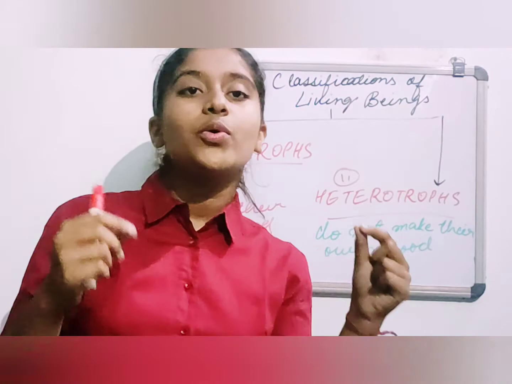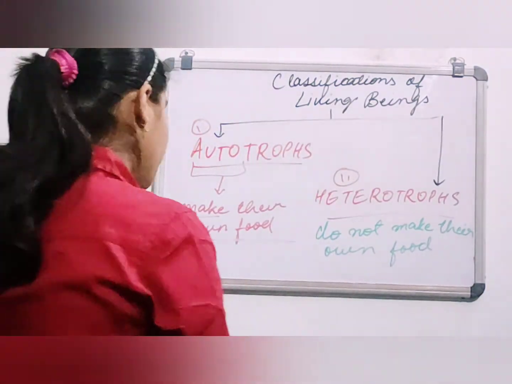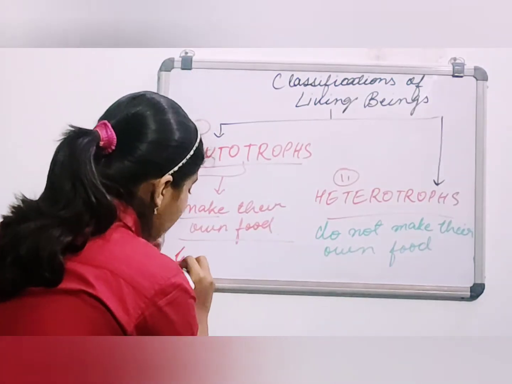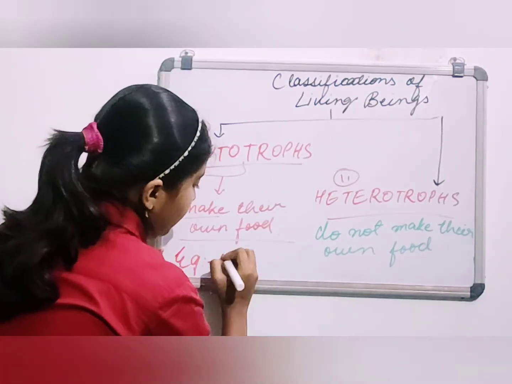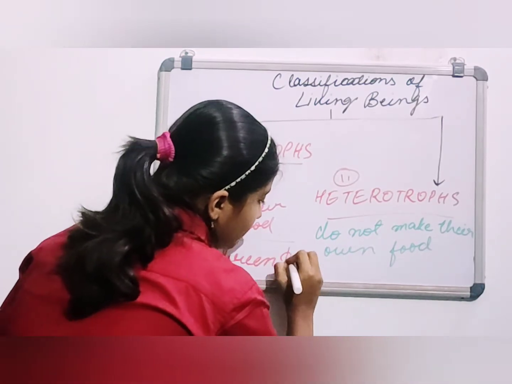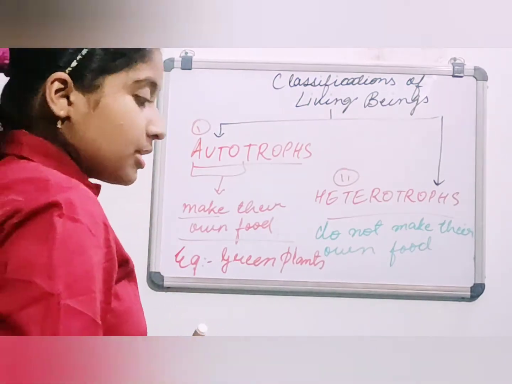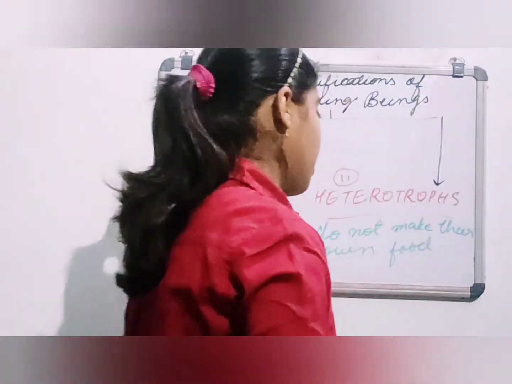They are making their own food. They are preparing their rice. So in autotrophs, the examples are the green plants.